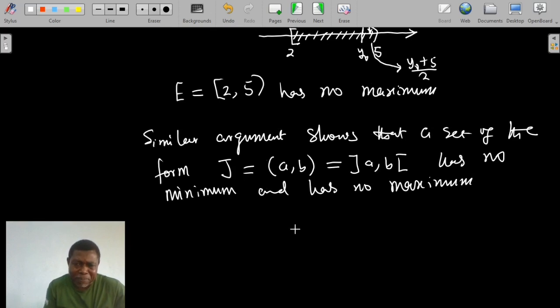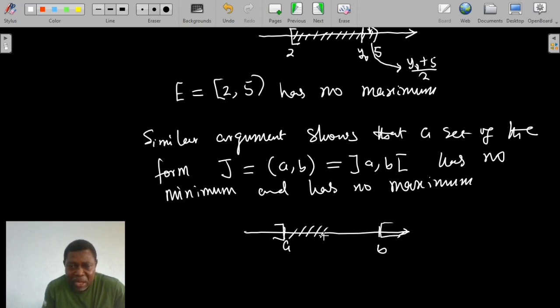The reason is clear. If we look at the line, as I've shown before, whenever we write this kind of thing, it is an assumption that A is really less than B. So if we have here A and somewhere here B, we will see that A is not a member of that set and B is also not a member.